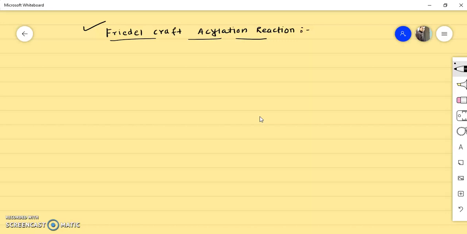As we have explained already, these two reactions were discovered by the scientists Friedel and Crafts. It is an electrophilic aromatic substitution reaction, as you know. So the mechanism of this reaction will be the same as the electrophilic aromatic substitution reaction. Now the difference between Friedel-Crafts alkylation and acylation is that the electrophile is an acyl group here.